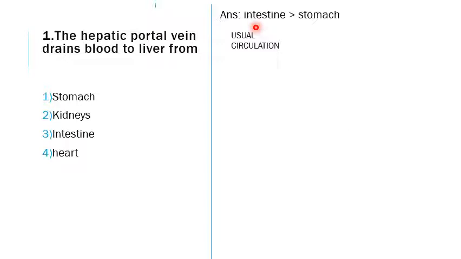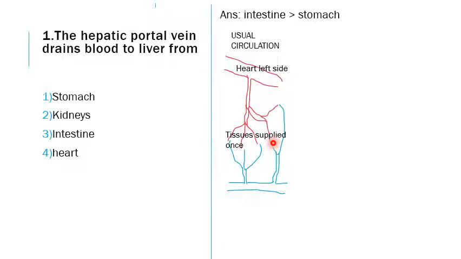Let us first understand what is meant by portal vein. For this we should know what is meant by usual circulation, that is the regular circulation in the body. From the left side of the heart, the major artery, the aorta, arises. It divides into further branches till it becomes the arterioles, and then the capillaries, and then it supplies the tissues. Then from the capillaries, after supplying, smaller venules arise, and they join together to form larger veins, and finally end up in the vena cava that drains into the right side of the heart.